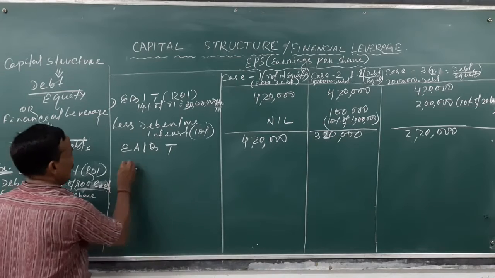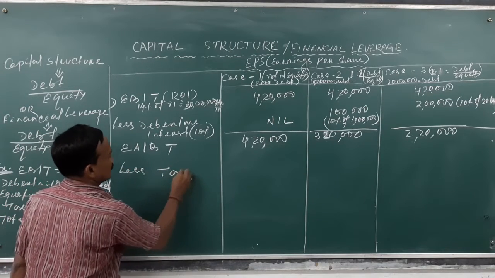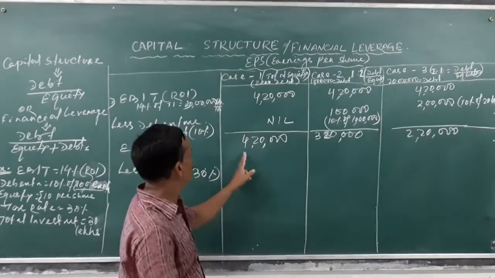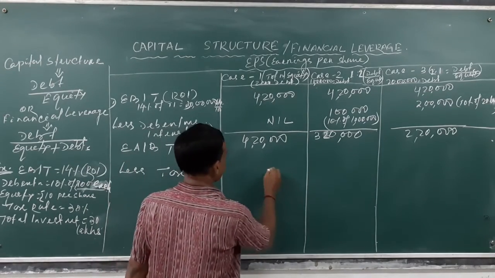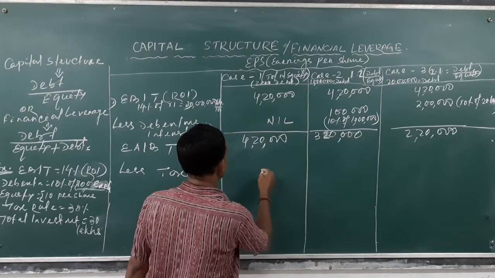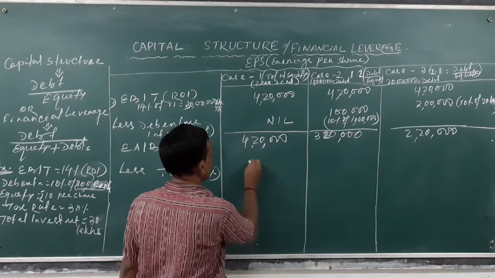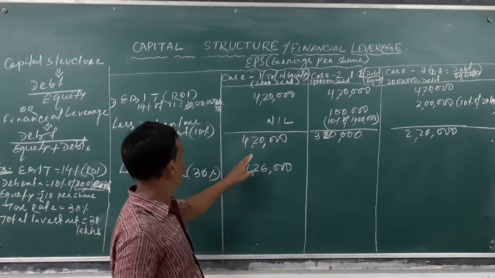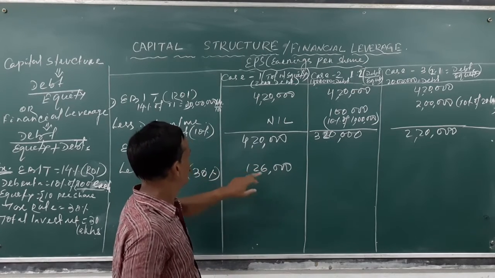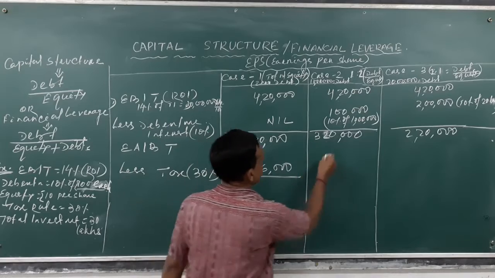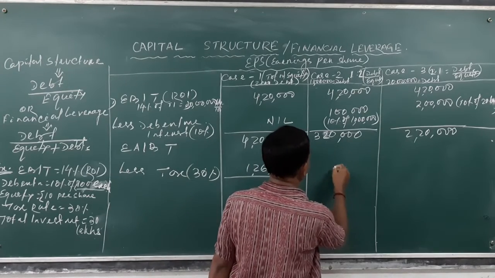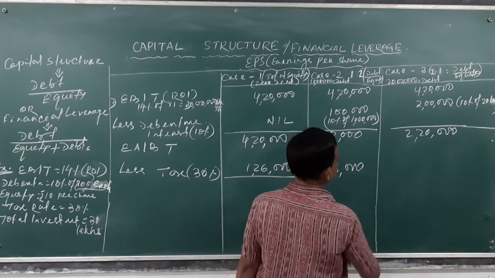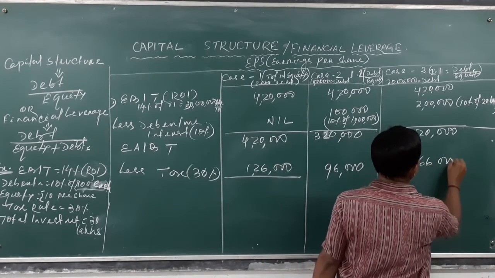So this is less tax, that is 30%. 30% of 4,20,000 is 1,26,000. Here it is 96,000, and here 66,000.